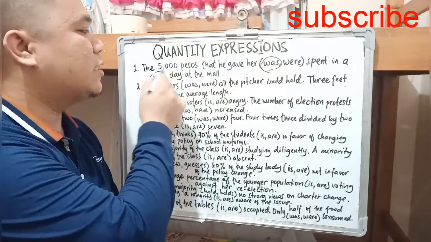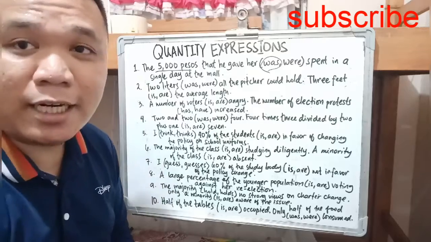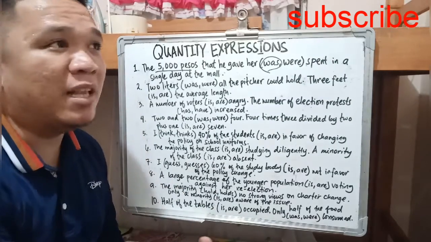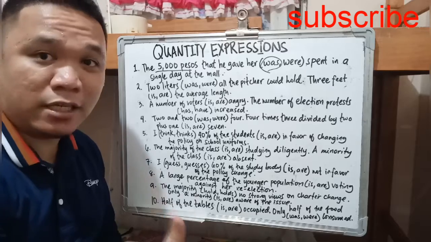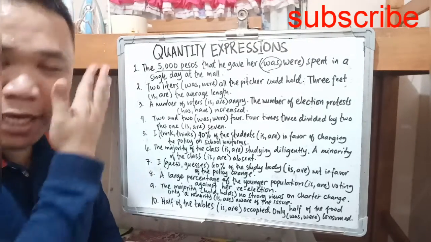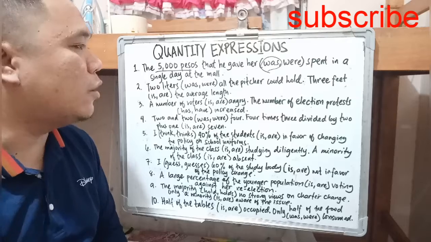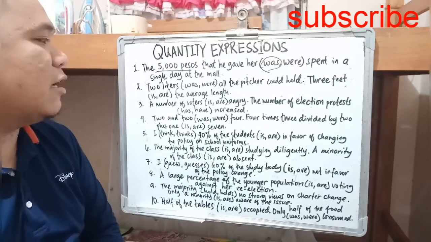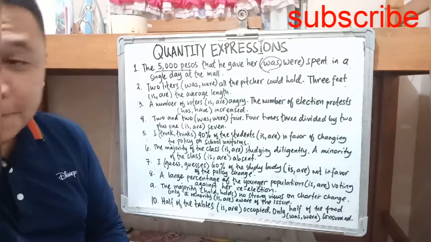So our subject is 5,000 pesos. Regardless of whether that is $5 billion, it is still singular. Okay? Next, we have: 2 liters was or were all the pitcher could hold. 3 feet are the average length.